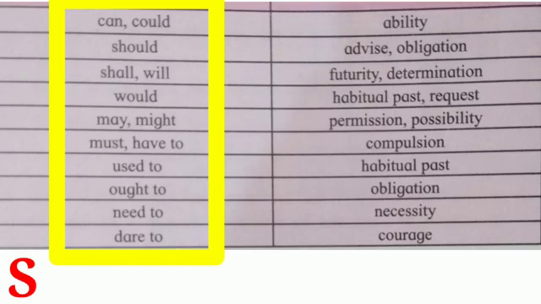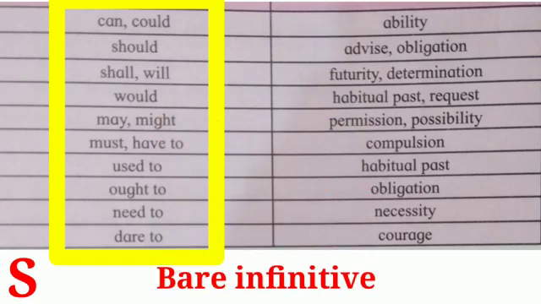Secondly, these modal verbs are followed by bare infinitive or the base form of the main verb. Thirdly, these modal verbs are not followed by main verb plus ing form as we see in any continuous tense. So students, in this way, I have discussed three important things with you as far as these modal verbs are concerned.